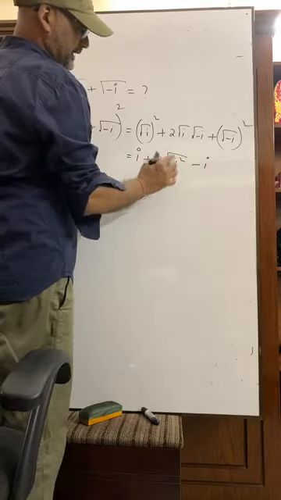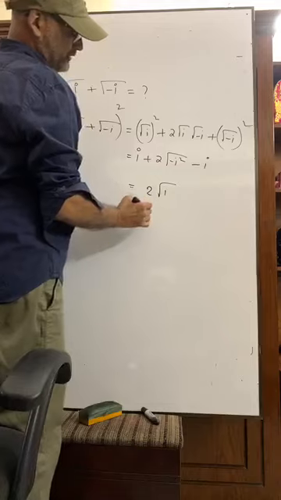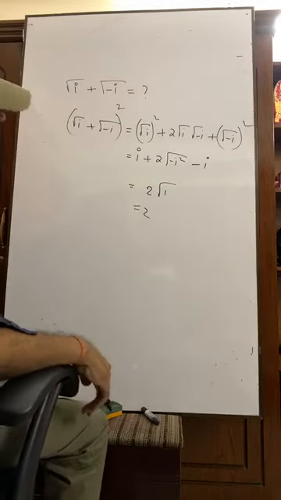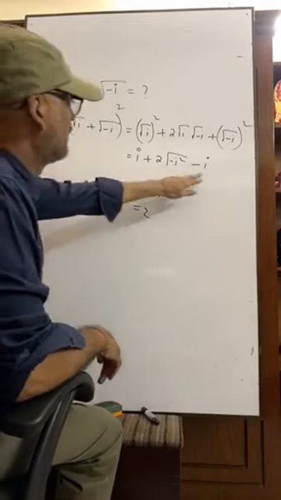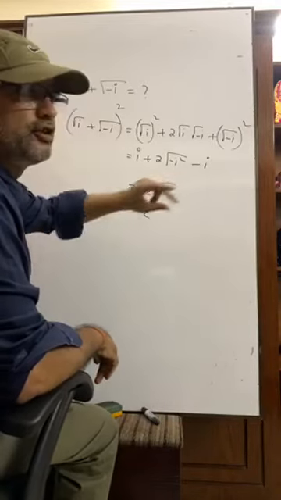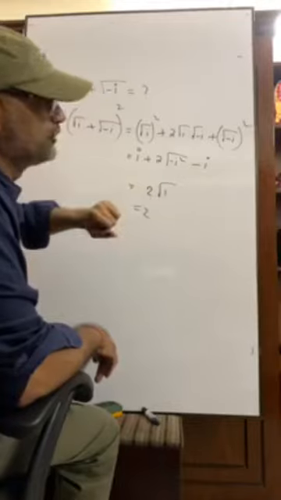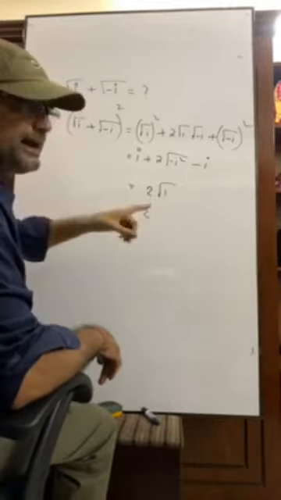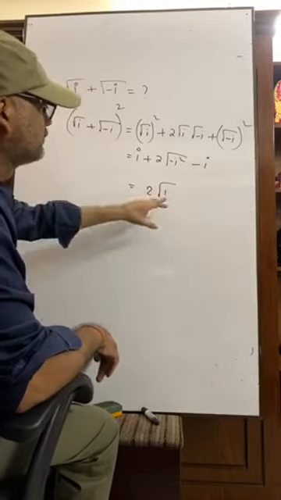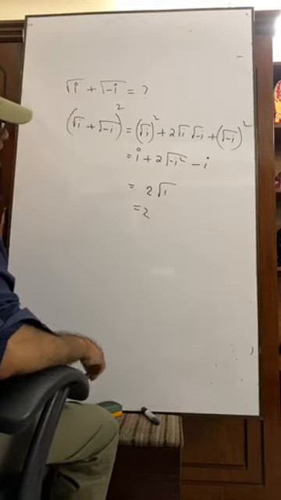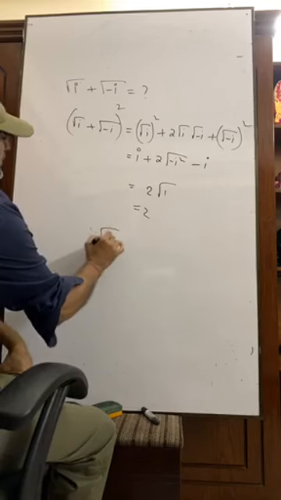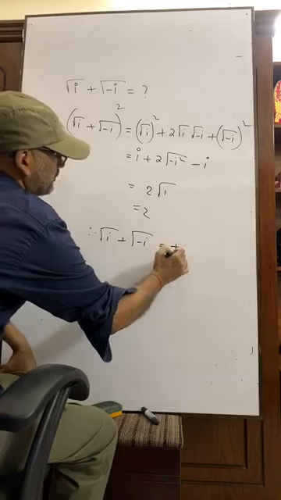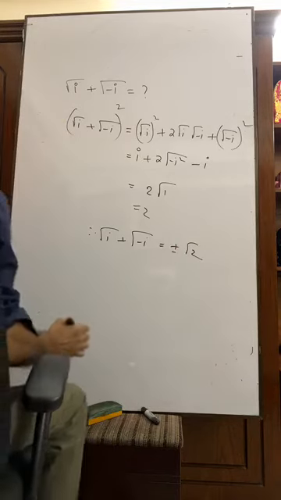This is i square minus 1, so minus i square equals minus into minus 1, that is 1. So the answer is 2. Therefore, root over i plus root over minus i equals plus minus root over 2. That's the answer.